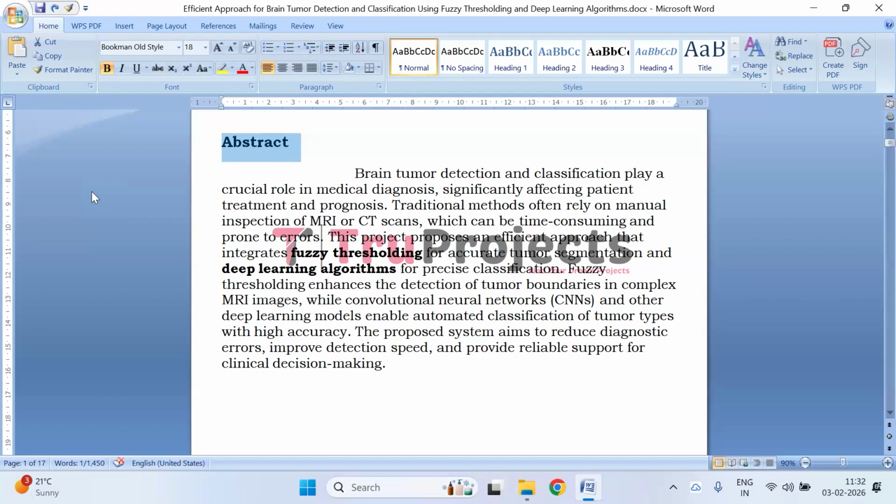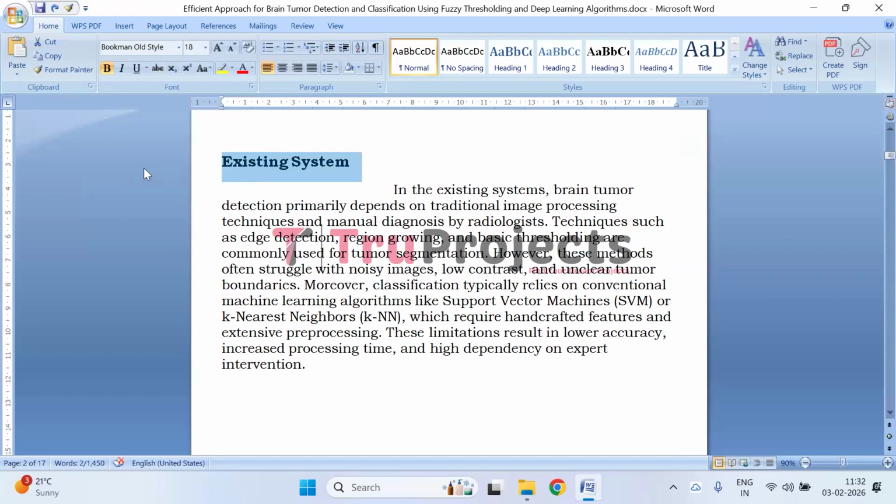clinical decision making. Coming to the existing system, brain tumor detection largely relies on traditional image processing techniques combined with manual analysis by medical experts. Common methods such as edge detection, region growing, and simple thresholding are used for segmenting tumor regions, but they often perform poorly when dealing with noisy MRI images, low contrast, and complex tumor shapes.